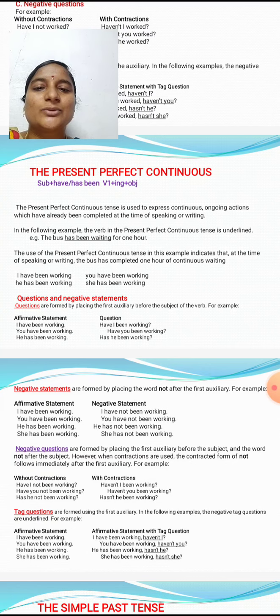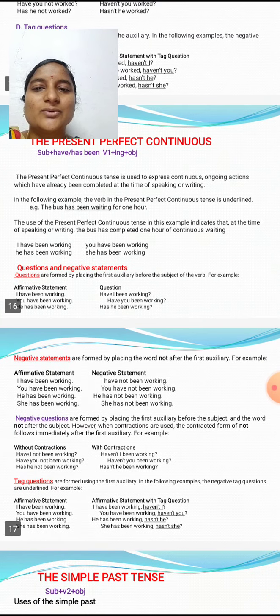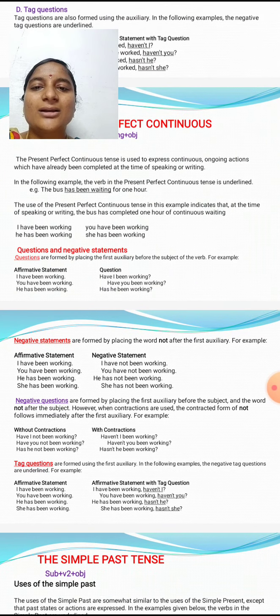This expresses an action which began in the past and continues in the present, so that is called present perfect continuous tense. It indicates that at the time of speaking or writing, the action is still continuing.